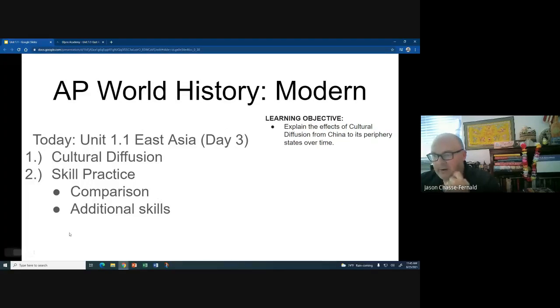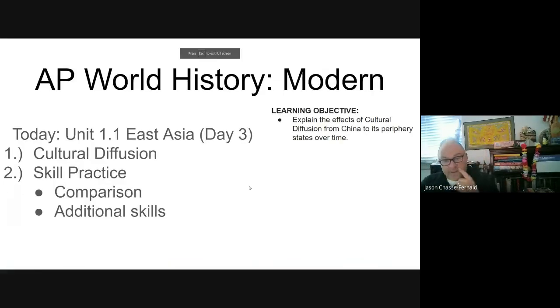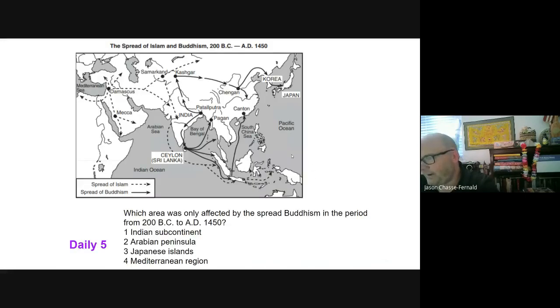Today we're going to begin our third day looking at Unit 1.1, East Asia, and we're going to focus on cultural diffusion. All right. Our learning objective: explain the effects of cultural diffusion from China to its peripheral states over time. All right, so let's begin with our daily 5.